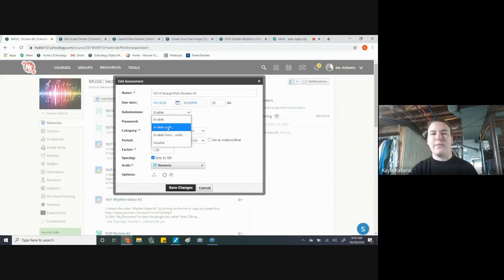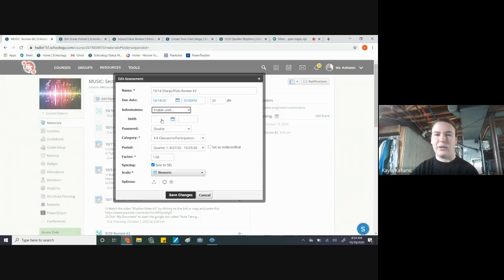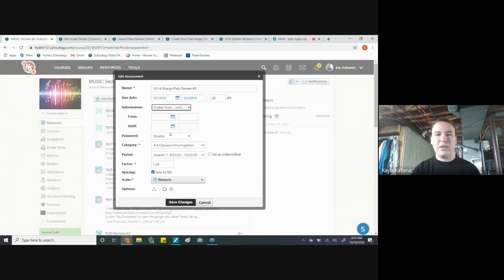If you want them to not be able to submit after a certain date, you can click on enable until. So let's say you tell them you have until next Friday. So you put in enable until, and then you can put in the date. If you would like to enable from and until, so let's say you say, I want you to complete it between Monday and Friday. You have those amount of days to do it. You can do from and then until. So even if they see the assessment, let's say you publish it, you can say from, and then they'll be like, I can't click on it. Well, that's because it's not enabled yet.